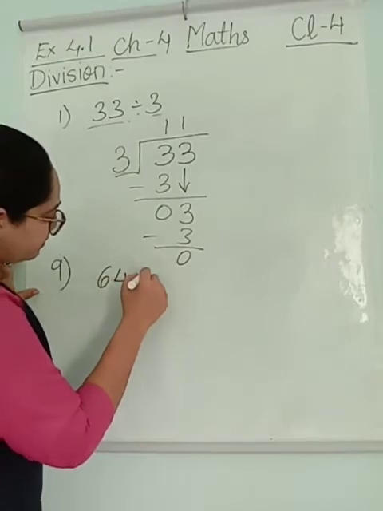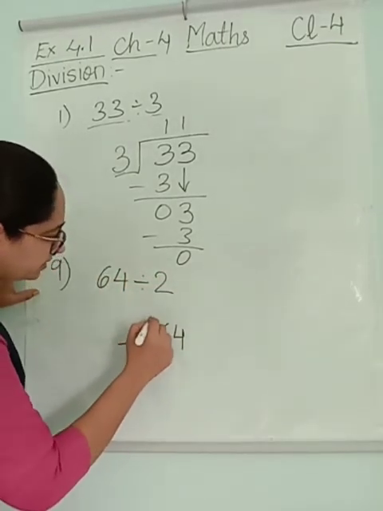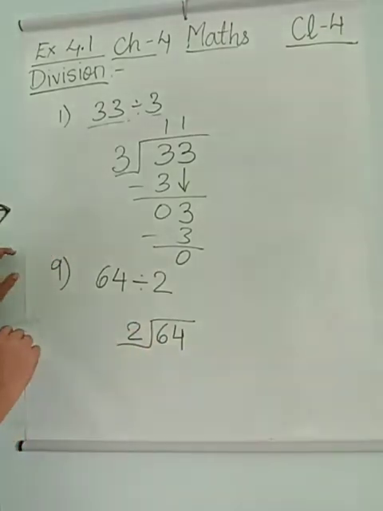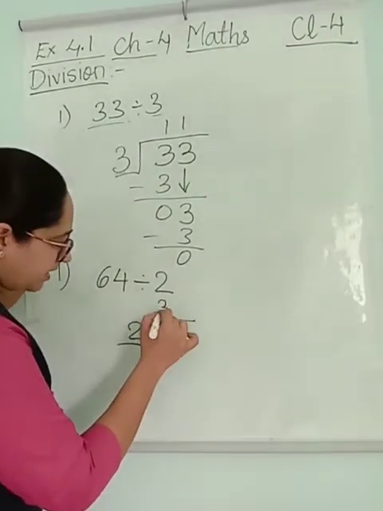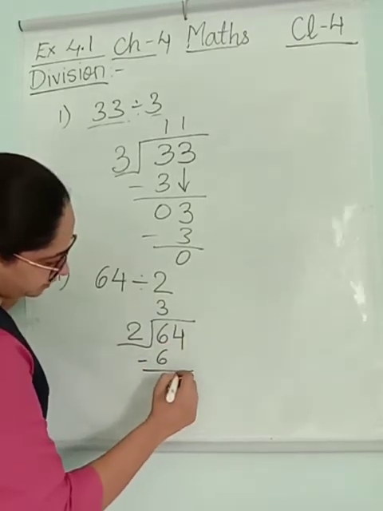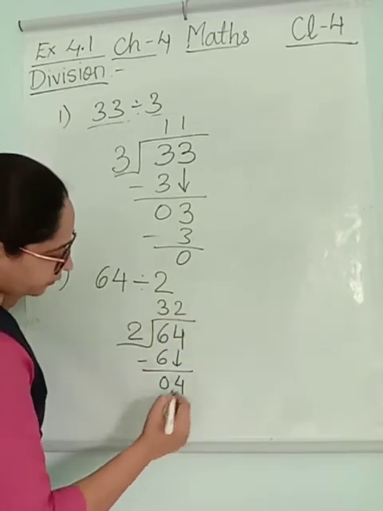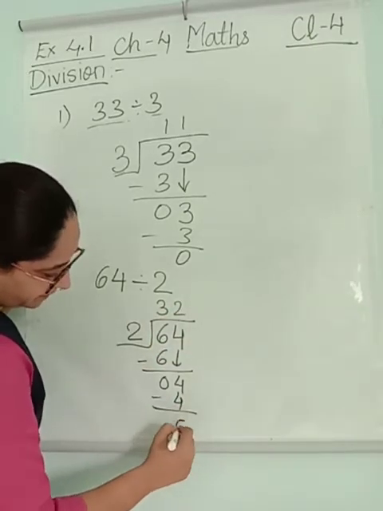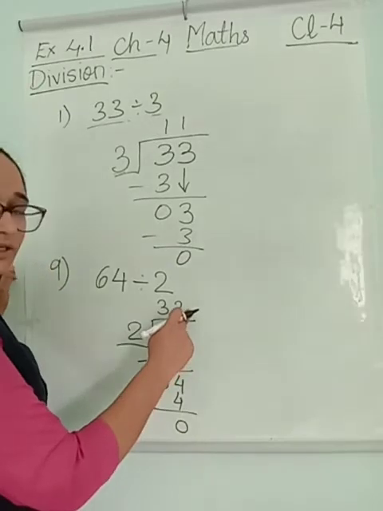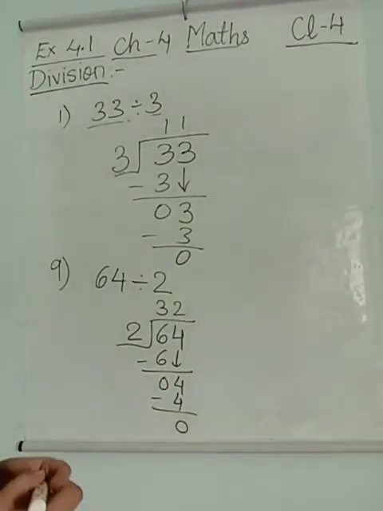64 divided by 2. 64 goes inside, 2 comes outside. 2 3s are 6. Okay, 1 digit. So 2 3s are 6. Subtract, 0. 4 comes down. 2 2s are 4. So remainder is 0. Quotient is 32. So this is the long division method.